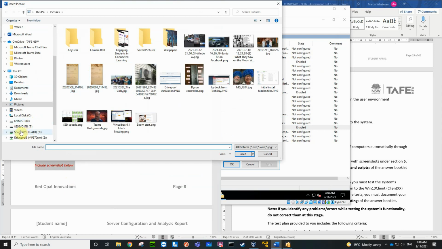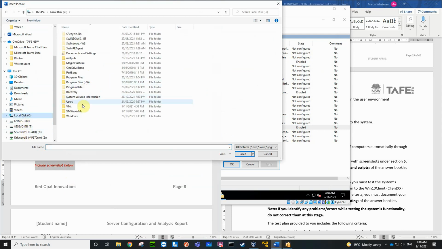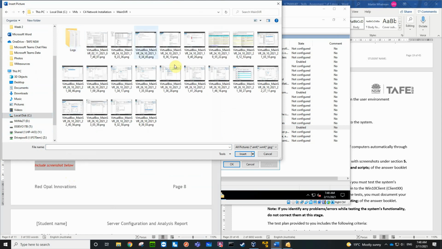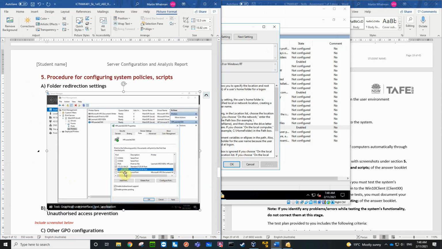It's got to be on drive C into the VMs. Insert for main server, and it's the last one, that one there. Enter. So now we've just showed. Nope, that doesn't look like the last one.